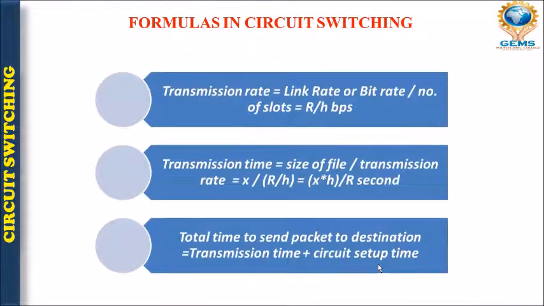So let's talk about some important formulas that are used in circuit switching. Transmission rate is the link rate, also known as bit rate, divided by the number of slots, which is R upon h. Here R is the link rate or bit rate, and h gives the number of slots, right?